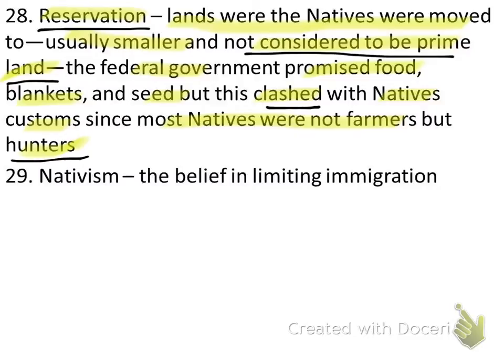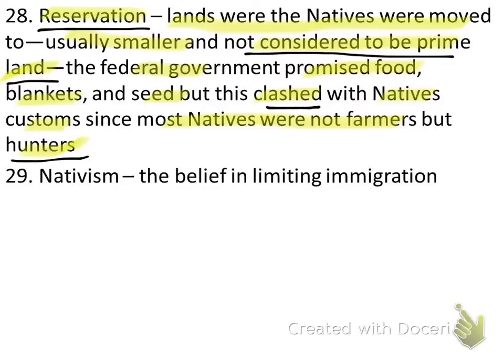Or if they were farmers, and there were a few, particularly along the East Coast, there were a few of the Native Indians who did make some of their living or grow a lot of their own food. But because of the land they were moved to, which was not very good farmland, they became dependent upon the government, and that was the whole idea.